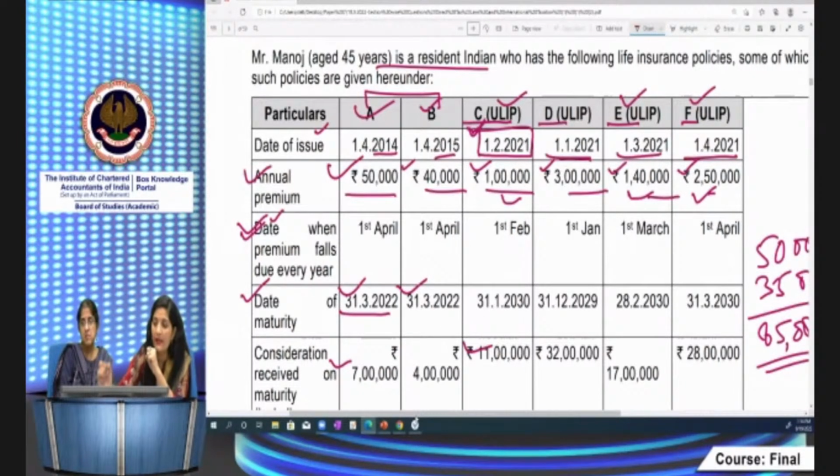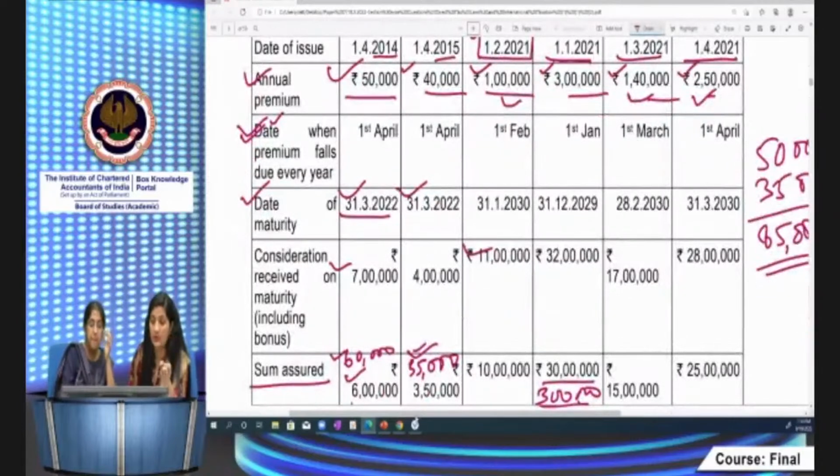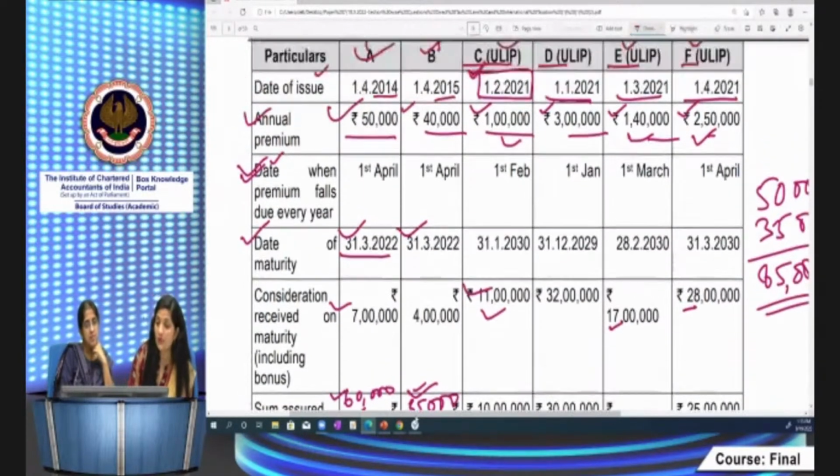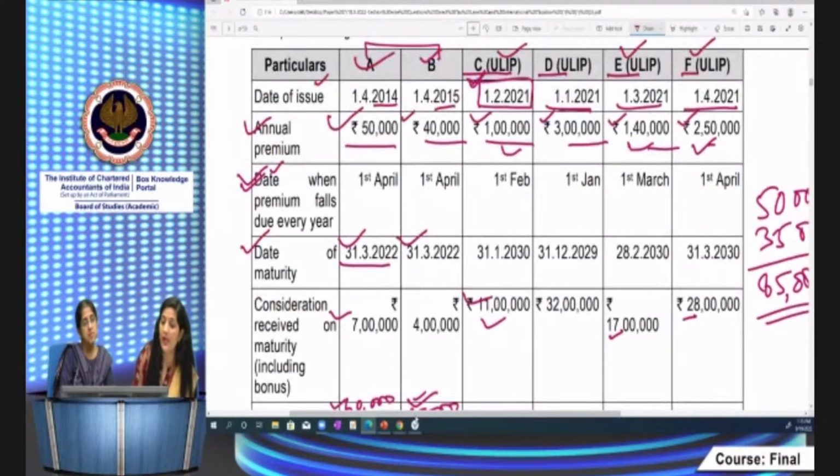इनको दोनों combine करते हैं, then इससे पहले what you do, you should compute the capital gains, not go by the maturity proceeds. कि maturity proceeds के 11 lakh आया, इसके 17 lakh आया, इसको 28 lakh आया. इन दोनों को combine करेंगे, it's 28 lakh. यहाँ पे singly it's 28 lakh. So again, you are in doubt कि वो which policy has to come, because the maturity proceeds are same. You have to compute the capital gains amount, right? Here what is the annual premium? Now you have to compute the annual premium amount. कितना premium इसने pay किया all over the policy? कब से इन्होंने policy purchase करी है?